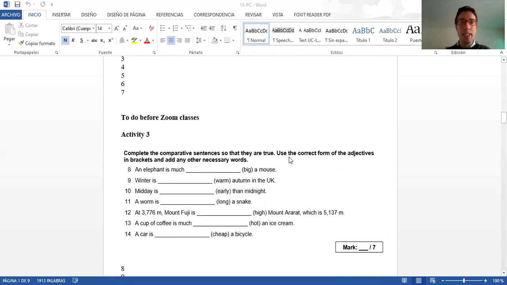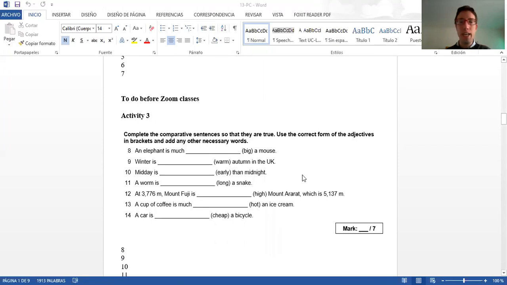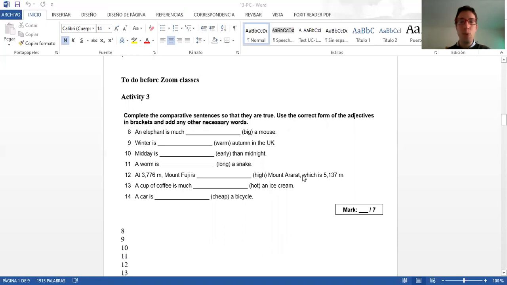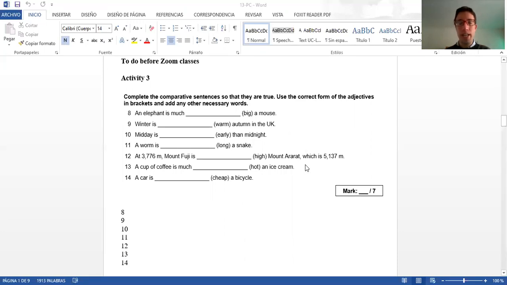Activity three is an activity that you have to do before Zoom classes. You have to complete the comparative sentences so that they are true. Use the correct form of the adjectives in brackets and add any other necessary words. Remember, in order to form comparative adjectives, we need to add the ending er to one syllable adjectives. In the case of two or more syllable adjectives, we have to use more plus adjective. Remember to revise all these topics before working with the activities.